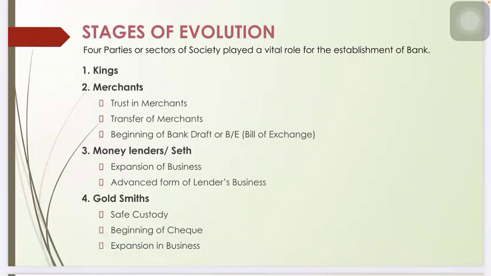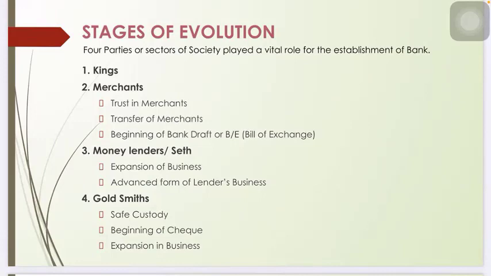Advanced form of lenders business. So what does advanced form mean here? They are basically talking about the function of modern banking, which is to accept deposit and lend money. So accepting deposits and lending money is the advanced form of money lenders. Let's proceed with the final party, goldsmiths.